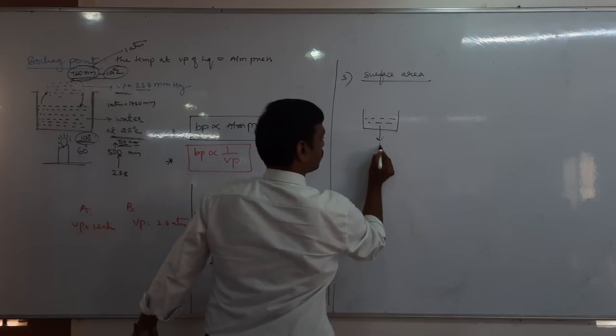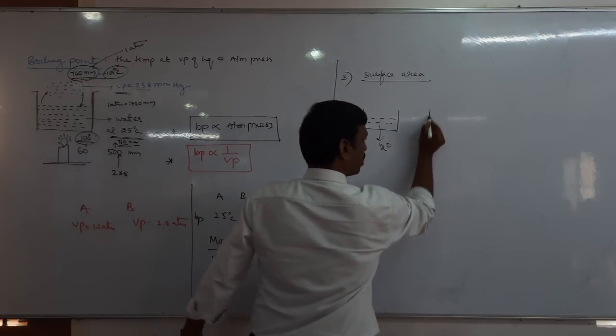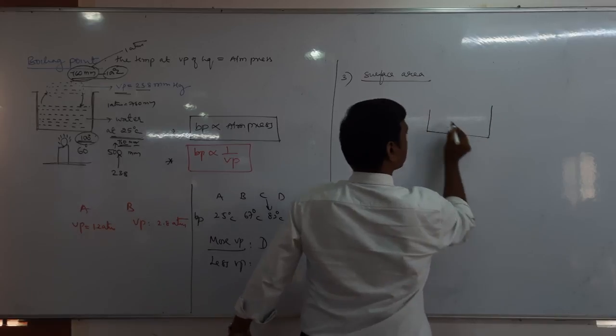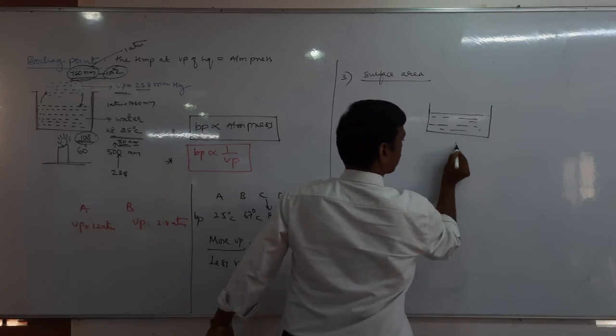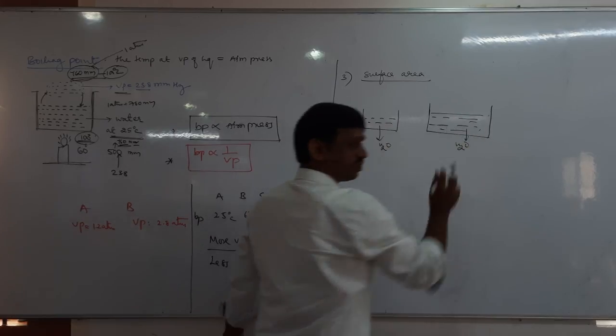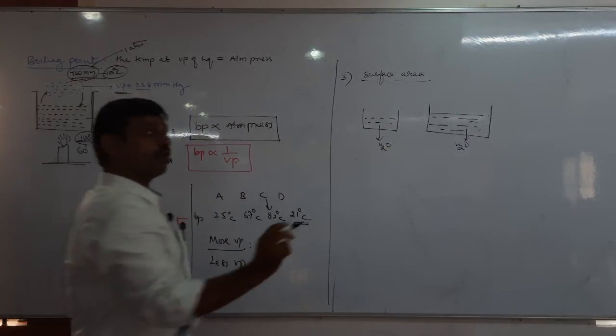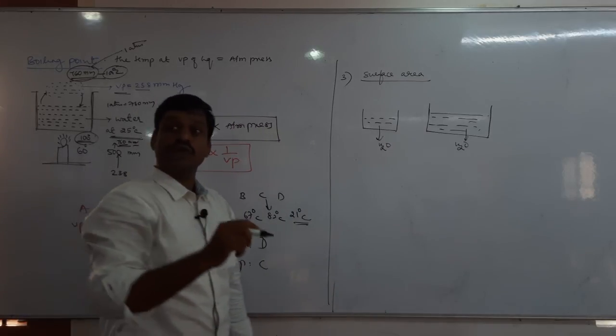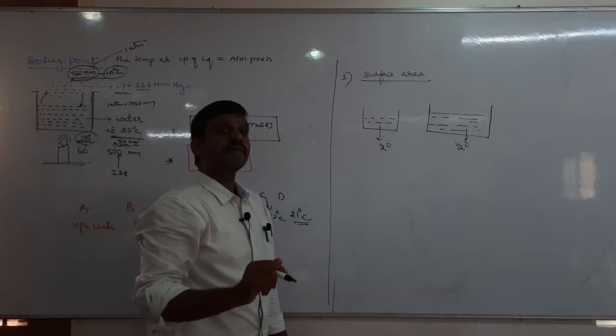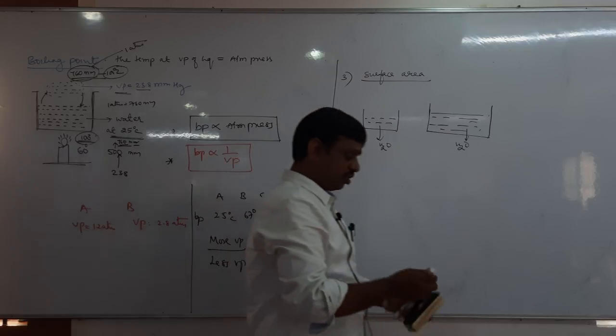It is water. I will take another same liquid, but the surface area is more. It is also water. Tell me, which one has more vapor pressure? The first one or the second one? Or both are equal?